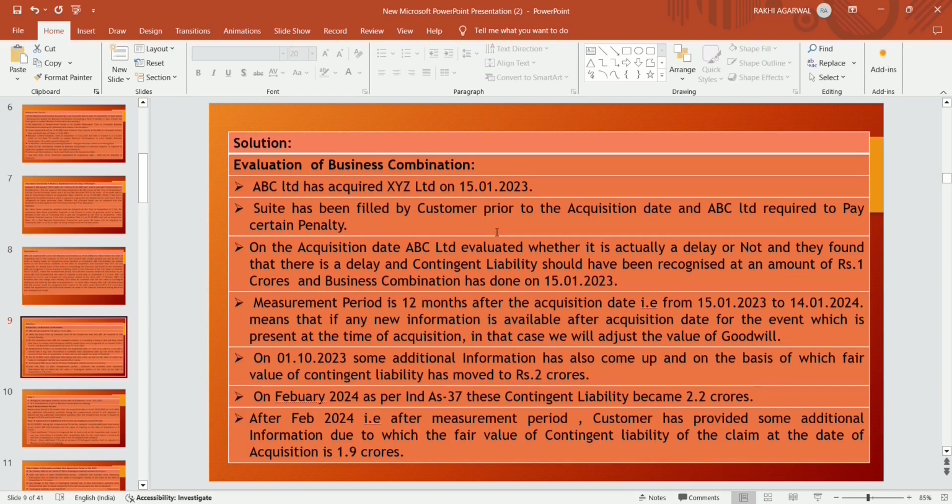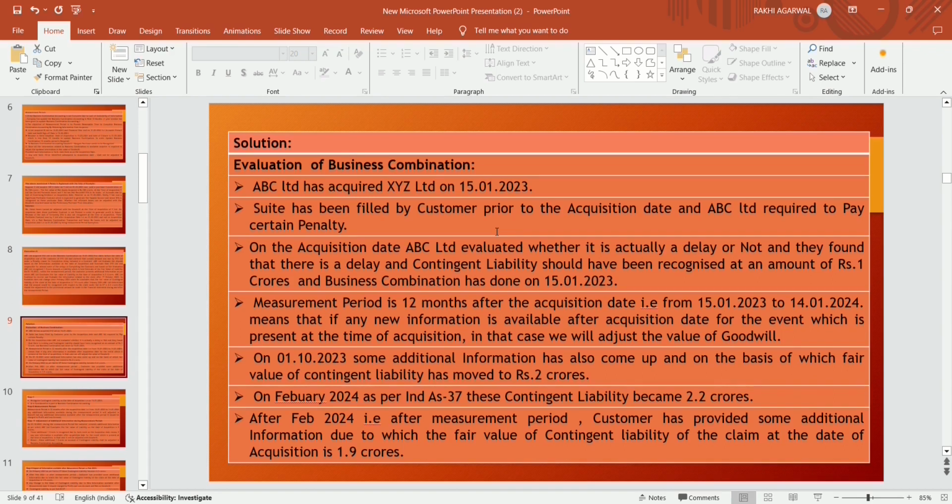So, solution: evaluation of the business combination. Firstly, we will evaluate all the transactions. ABC Limited has acquired XYZ Limited on 15 January 2023. A suit has been filed by the customer prior to the acquisition date, and ABC Limited is required to pay a certain penalty on that. On the acquisition date, ABC Limited evaluated whether it is actually a delay or not, and they found that there is a delay and a contingent liability should have been recognized at an amount of rupees 1 crore, and business combination accounting was done on 15 January 2023.